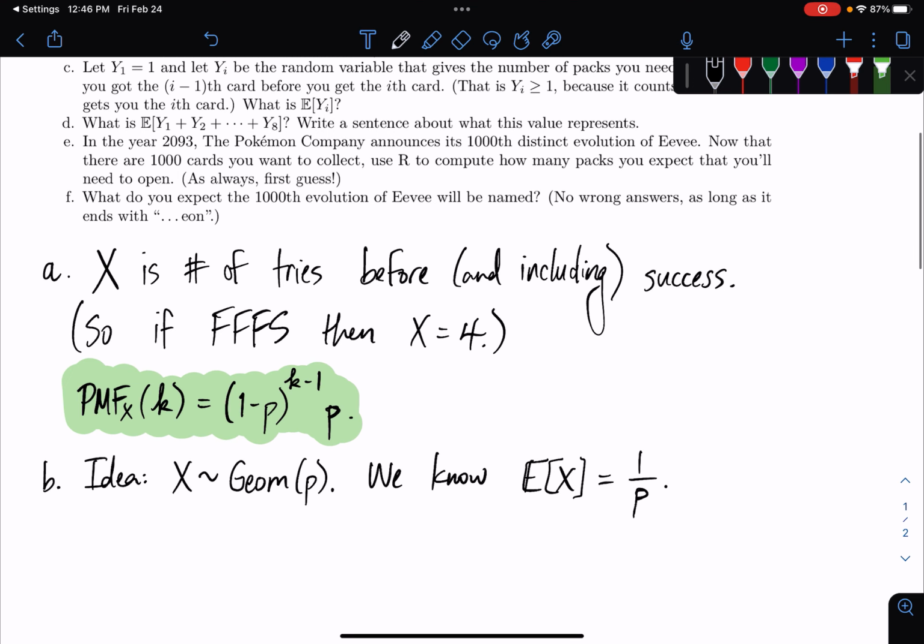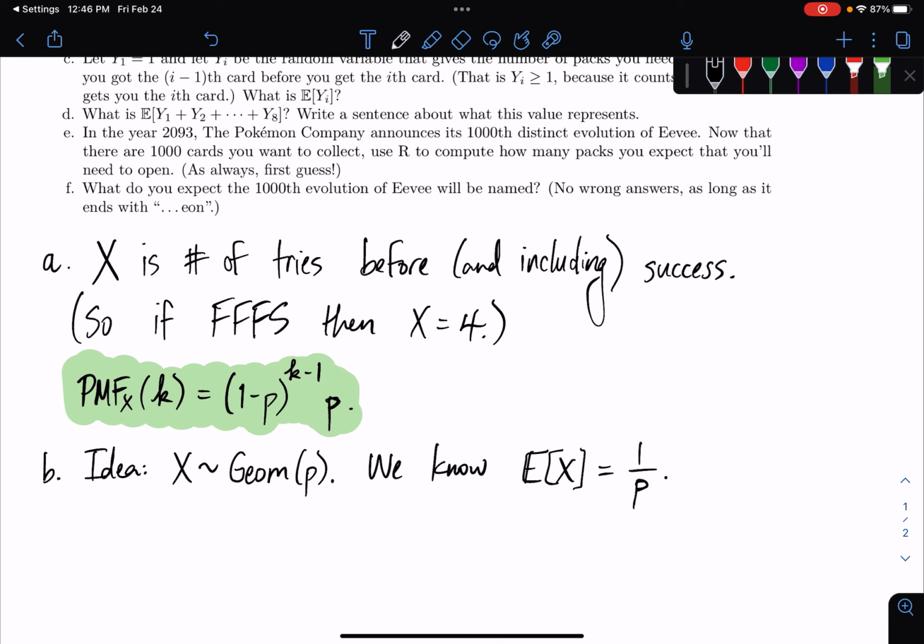Okay, we can kind of use our intuition here. If we're rolling a die and we're looking for some particular number, we want to roll a 4 or something, then because we have a 1 in 6 chance each time of rolling a 4, we, at least naively, expect that you need to roll on average 6 times in order to get that success. But there's another way we could do it. If you love calculus, we can compute this expected value.